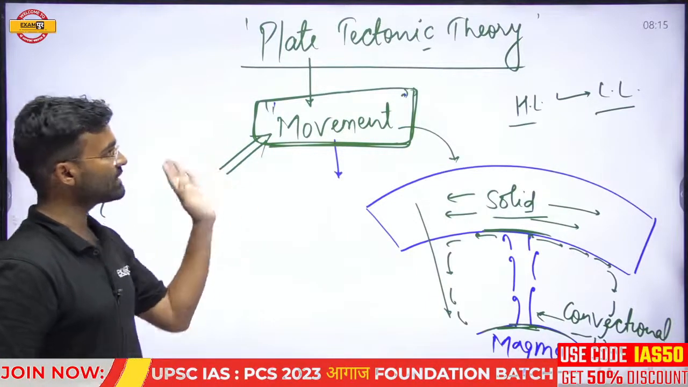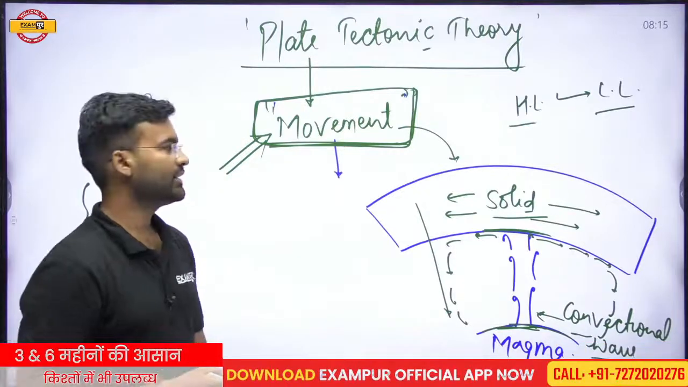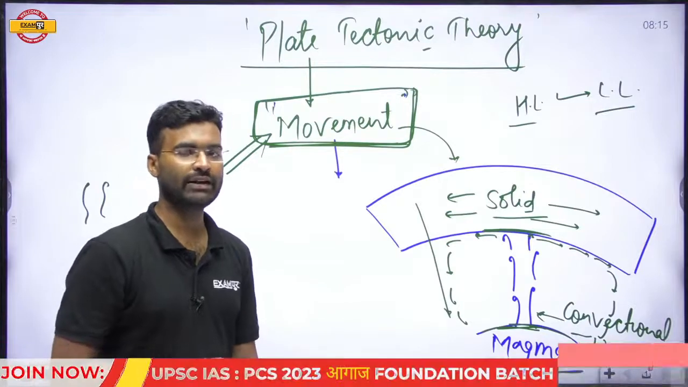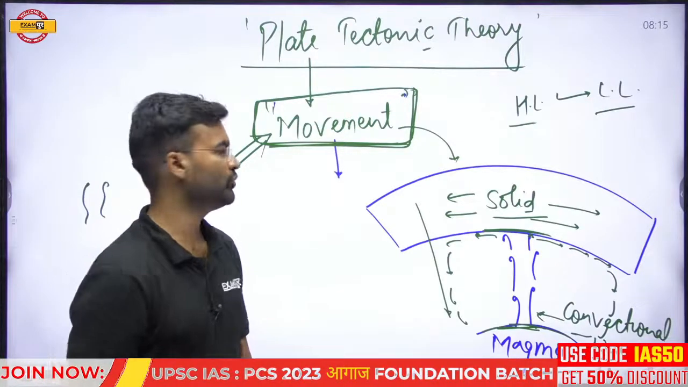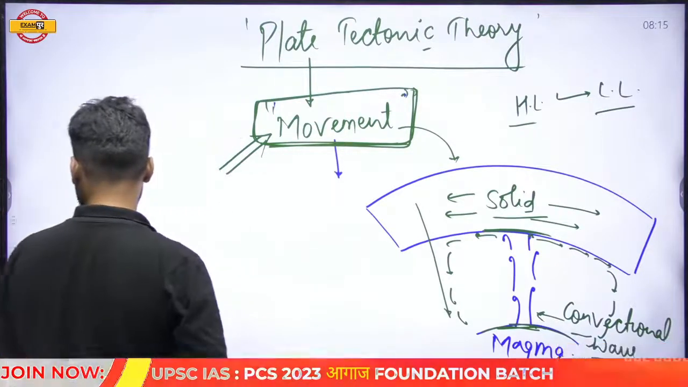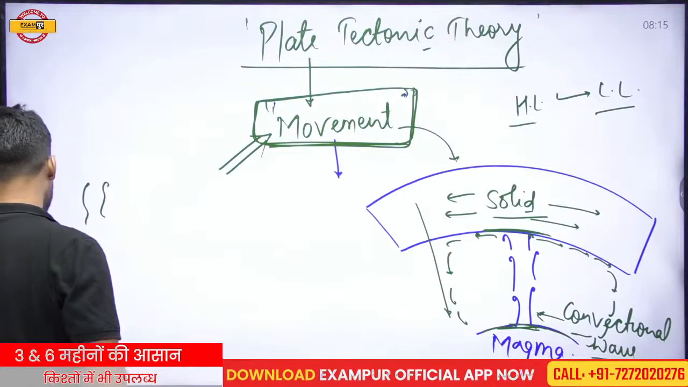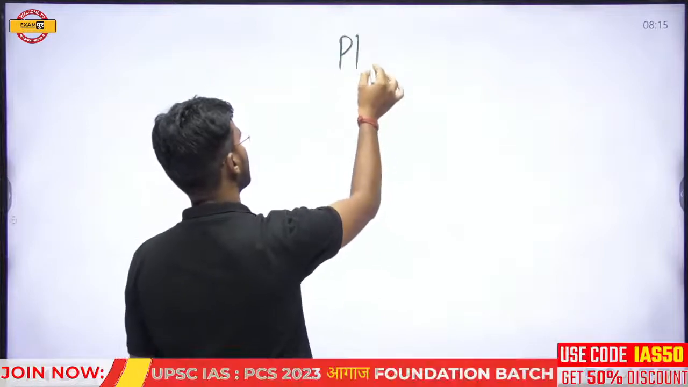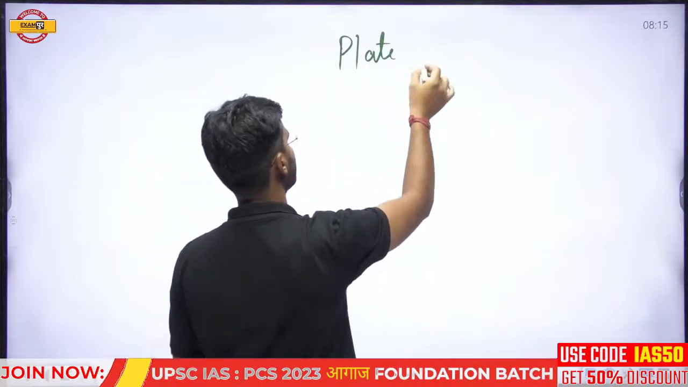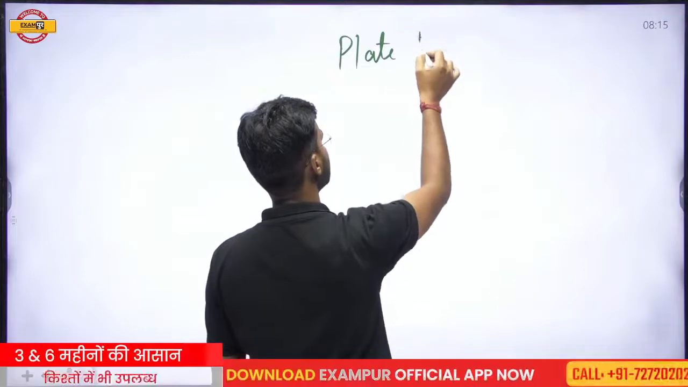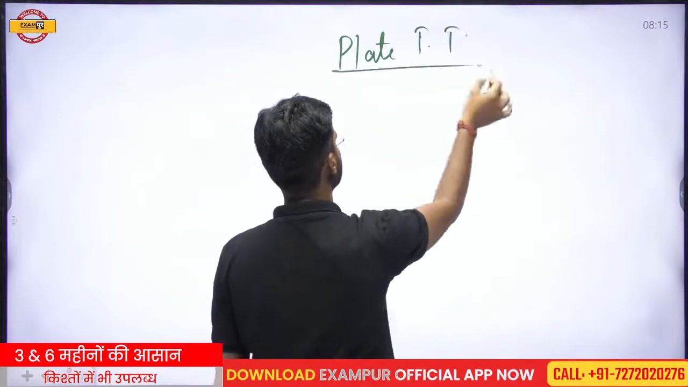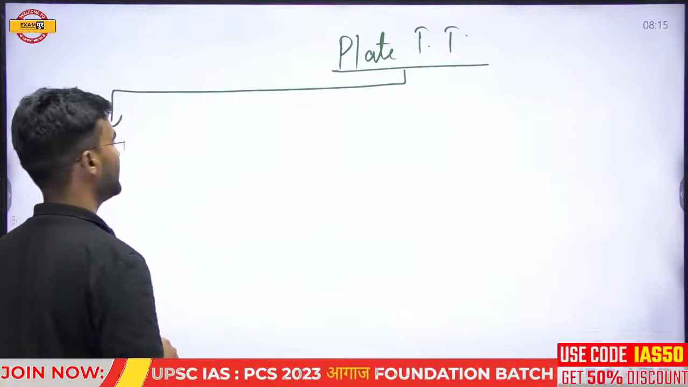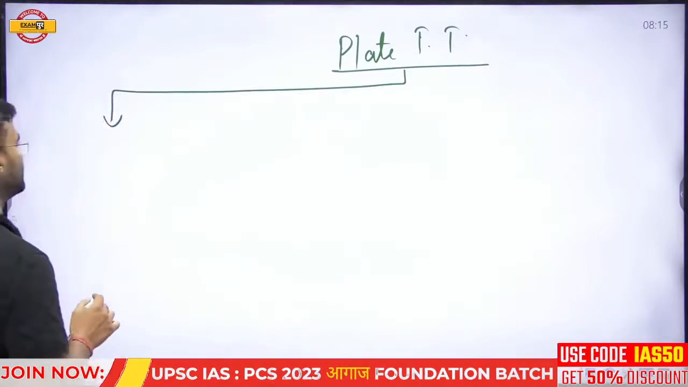Okay. In the last session, we discussed how many types of movement are found in plate tectonics. In the classical plate tectonic theory, there are only three types of plate movement that have been elaborated.